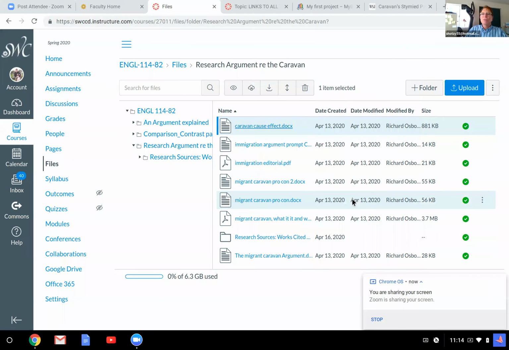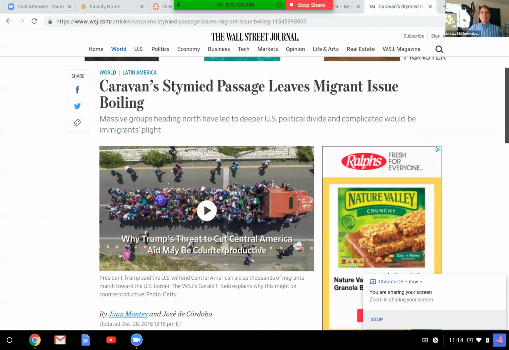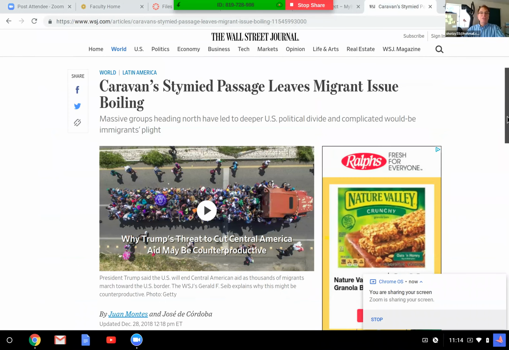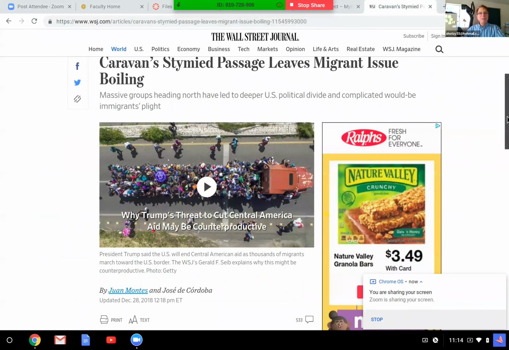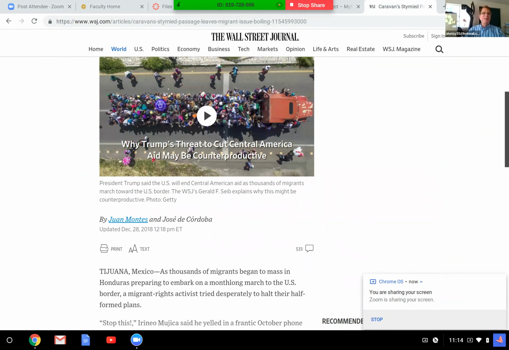So if, for instance, I know I'm looking at caravans, so let's say I look something up. I find an article, this guy, with the dog pictures, and it says, "Caravan's stymied passage leaves migrant issue boiling." Wow. So this is more about migrants than it is about immigration. Well, maybe it is about immigration. And it's saying that this is really more than what you think it is about stopping immigrants. And so they're going to talk about that. Let's say I decided I like this one.